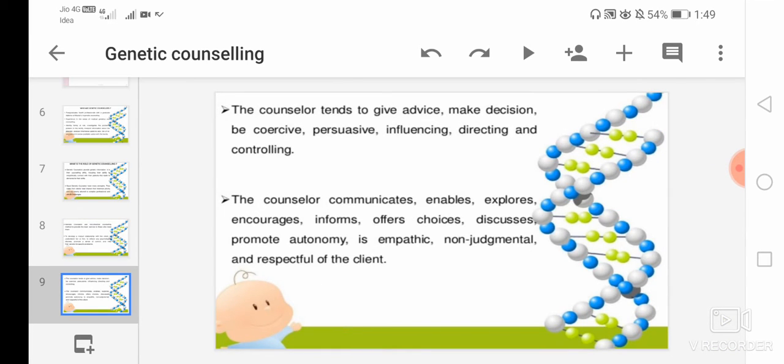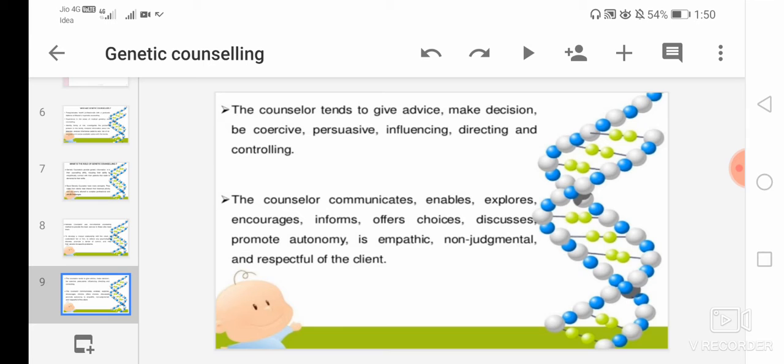Then next role of genetic counselor is that the counselor tends to give advice, make decisions, be coercive, persuasive, influencing, directing and controlling. So here the counselor tends to give advice and helps in making the decision and be coercive. Be coercive means he will help the patient to make the correct decision. And persuasive means he will be able to persuade the patient to make the decisions. Influencing, directing and also controlling.